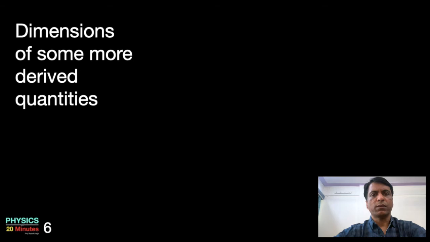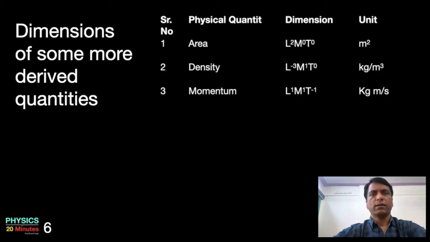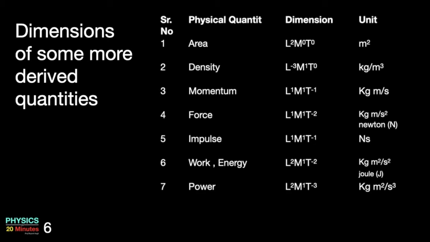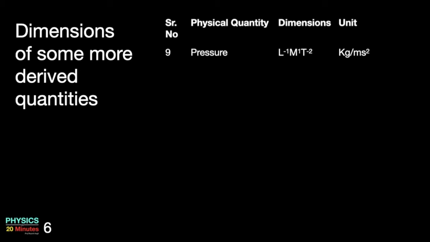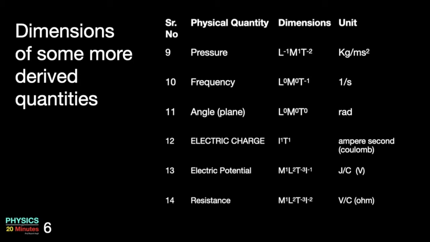Here are some more examples of dimensions of derived quantities. Please go through this table and try to memorize them. Area, density, momentum, force, impulse, work or energy, power, torque, pressure, frequency, angle, electric charge, electric potential, resistance.